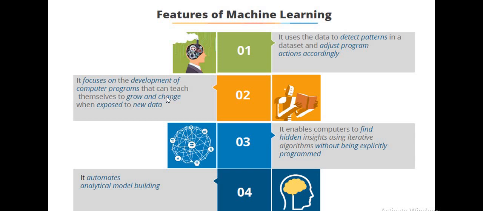How can they teach themselves? They learn from the data. Since the pattern is known by the machine from the data, accordingly it changes and grows when exposed to new data. The third one is that the hidden insights in the data are found using iterative algorithms without being explicitly programmed. We'll discuss this point in the next slide. The final one is that analytical model building is done automatically. All these things occur because of learning by the machine from the data.